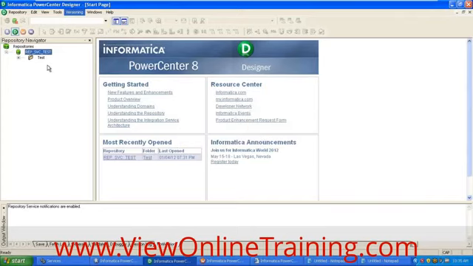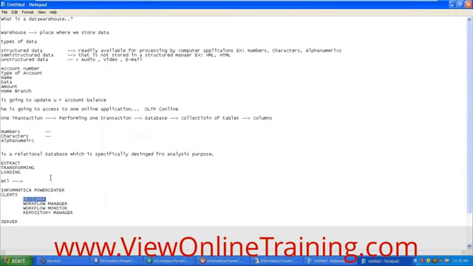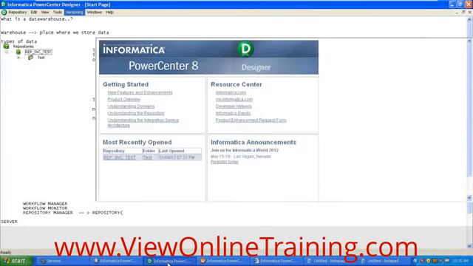Once you install Informatica PowerCenter, you will have the client, server, and repository. Whatever code you develop in Informatica PowerCenter, we need to store somewhere else, so we store it in one place called the repository. A repository is nothing but a collection of tables, a relational database, where all the information is kept. Whatever code you store, that information will be stored in a database.